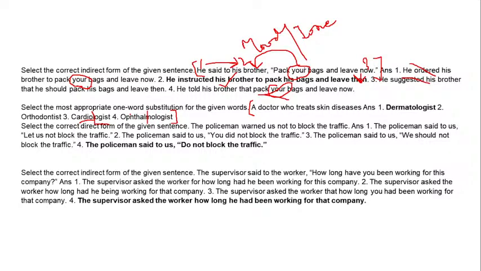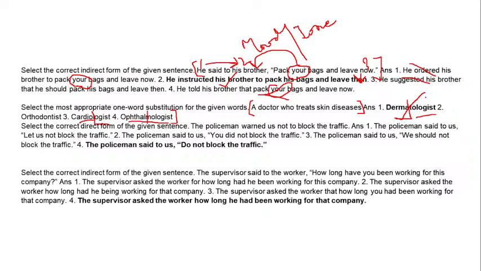It just means an eye doctor, because ophthalmo is related to eyes. Similarly, here your question is, a doctor who treats skin diseases, and your answer is number one, dermatologist, because derma means skin, and logist, as I said, are doctors, so a skin doctor.